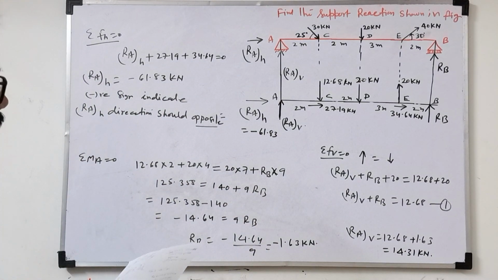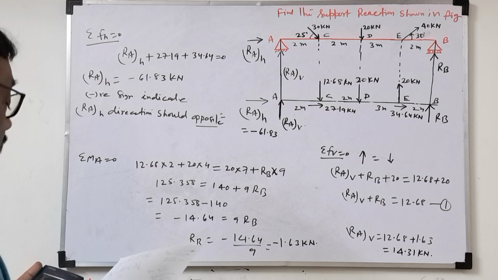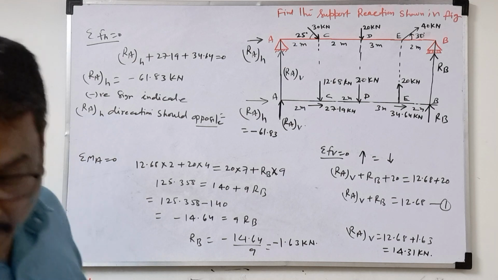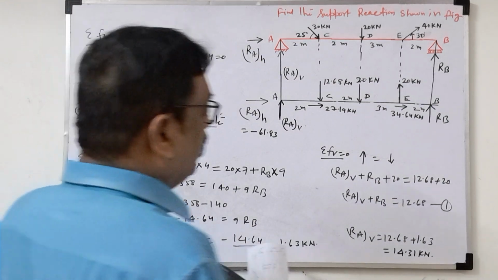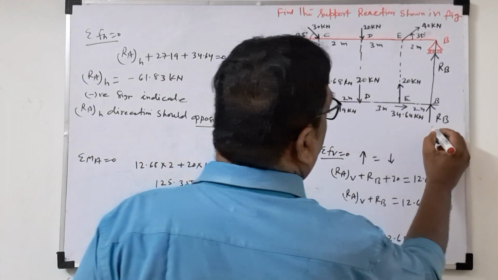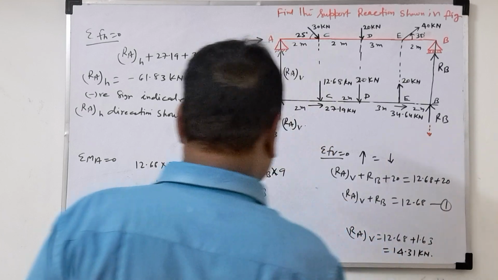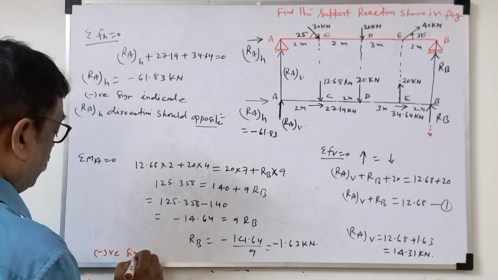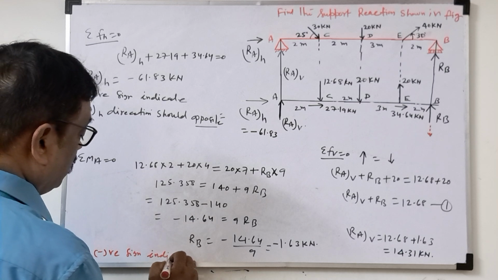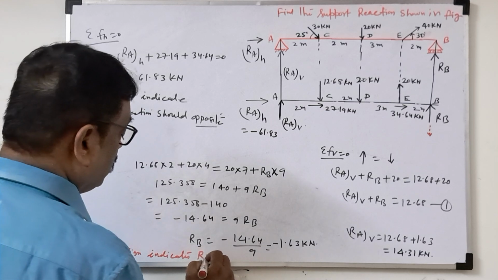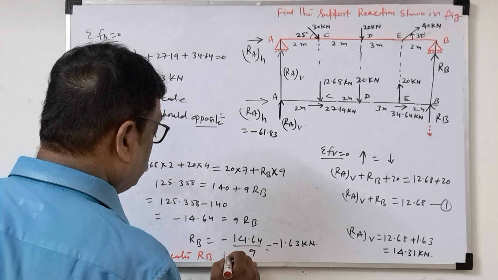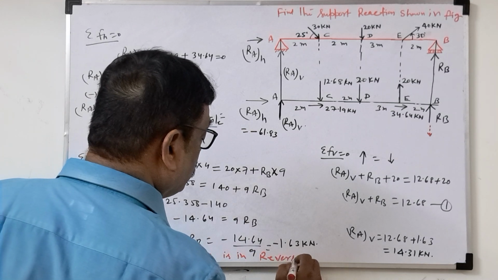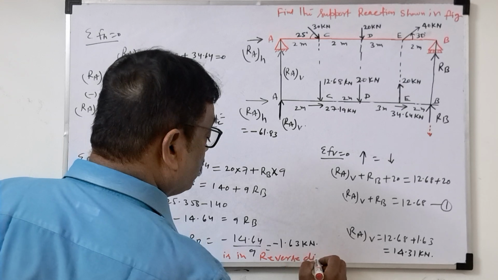So RB is coming in the downward direction. Now what do we have to change here? Before, we took RB as positive. Now RB is coming negative. So here the direction will be negative. So the negative sign indicates, write here also, the negative sign indicates RB is in the reverse direction.